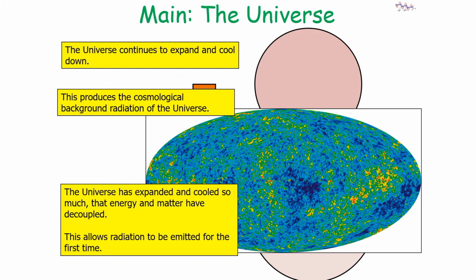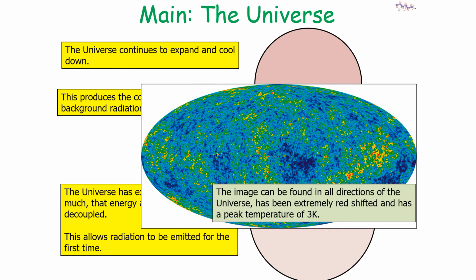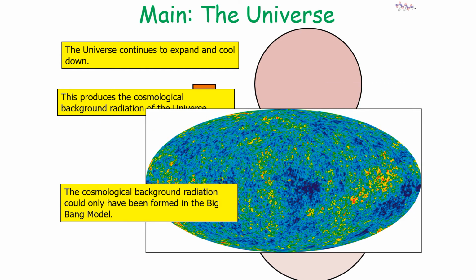So the universe has cooled so much and expanded so much that energy and matter have now decoupled, and this allows radiation to be emitted for the first time. Now this produces what we call the cosmological background radiation of the universe. This image can be found in all directions of the universe and has been extremely redshifted and has a peak temperature of 3 Kelvin. It's important to note that the cosmological background radiation can only have been formed in the Big Bang model.